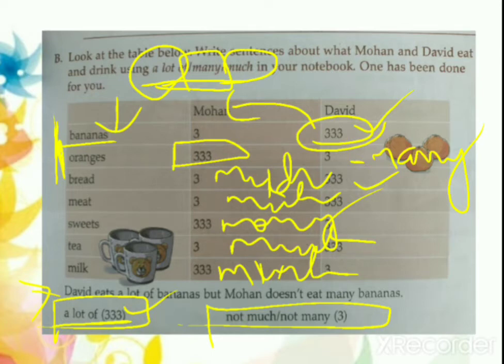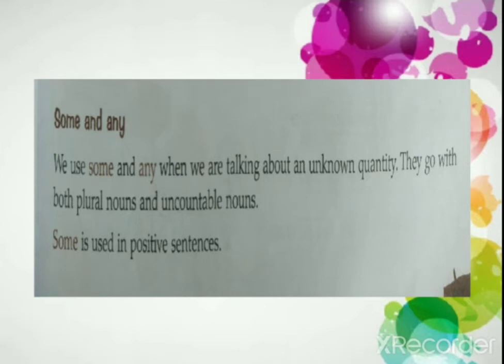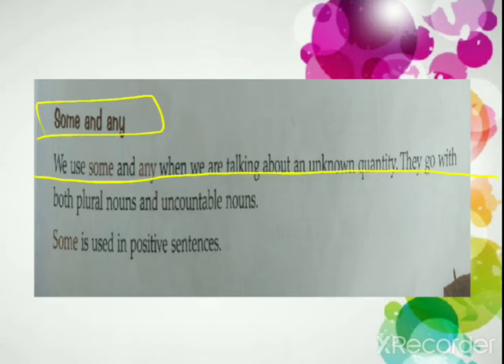Okay, so here we complete the exercises, but you see over there below the B exercise, you have a topic, some and any. So here now you are going to study about the use of some and any. Okay, students, we use some and any when we are talking about an unknown quantity. They go with both plural nouns and uncountable nouns.